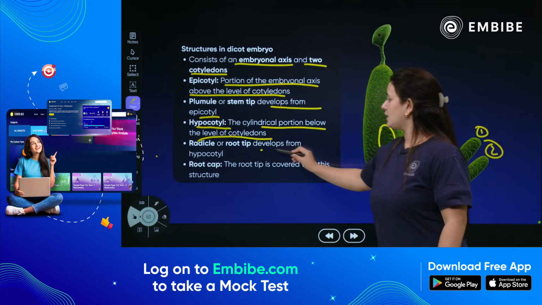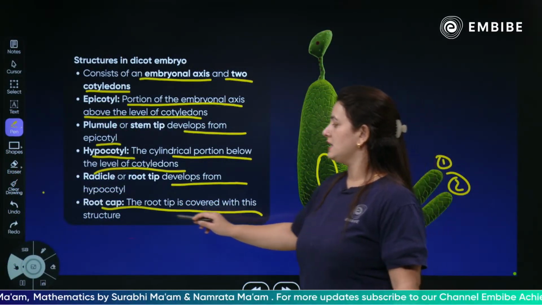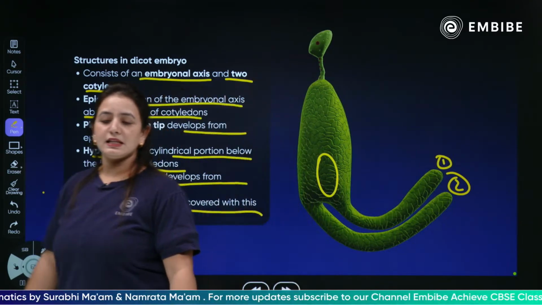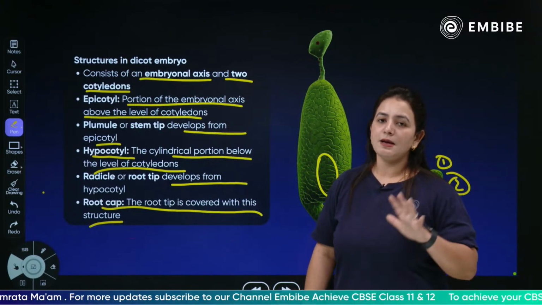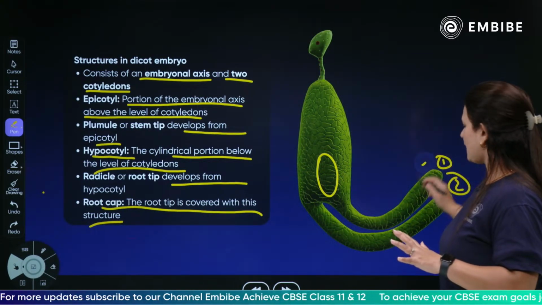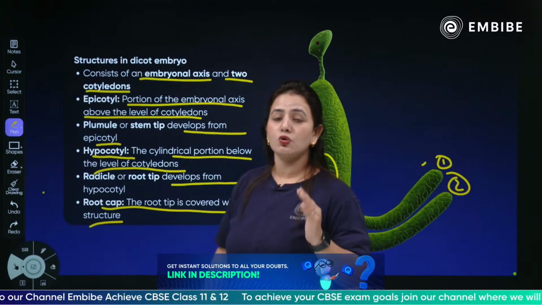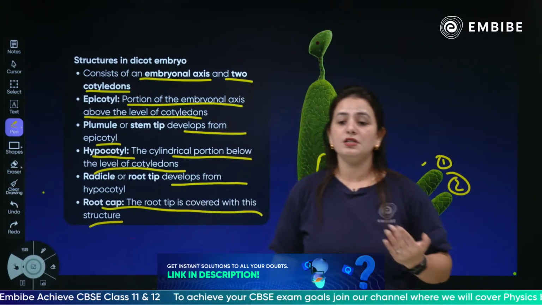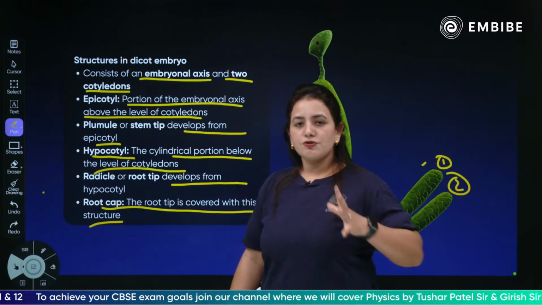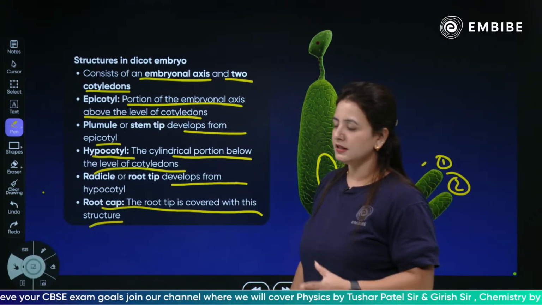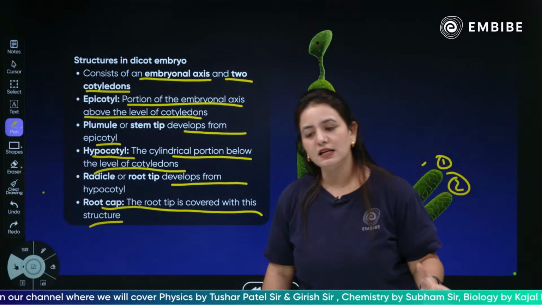The radicle, which as a root develops into a hypocotyl, and there is a root cap, the root tip covered with this structure. So these are basically the parts of the dicot embryo. There is an epicotyl region, there is a plumule region, plumule and radicle, which will give rise to the root and the shoot. The radicle will have a root cap also. Yes, the root tip will have a root cap, which is covering the structure and restricts the root development. This is how the whole structure of the dicot embryo is.